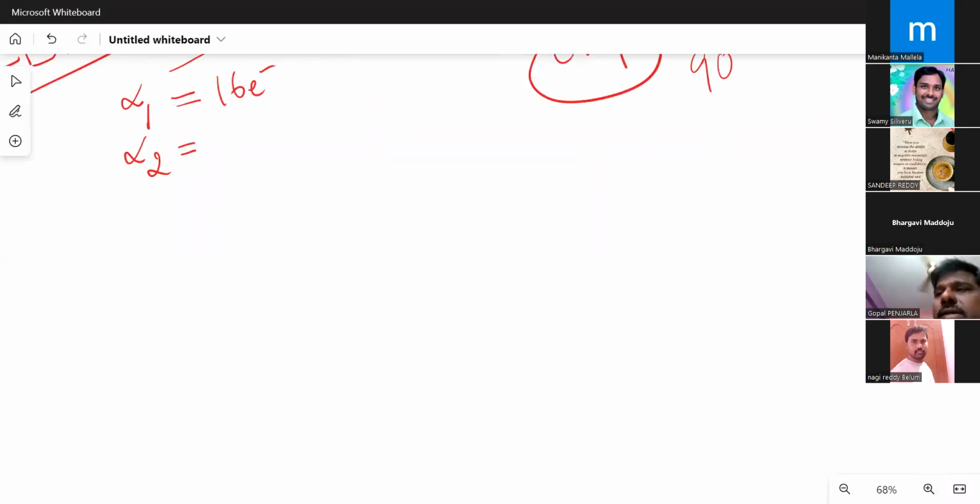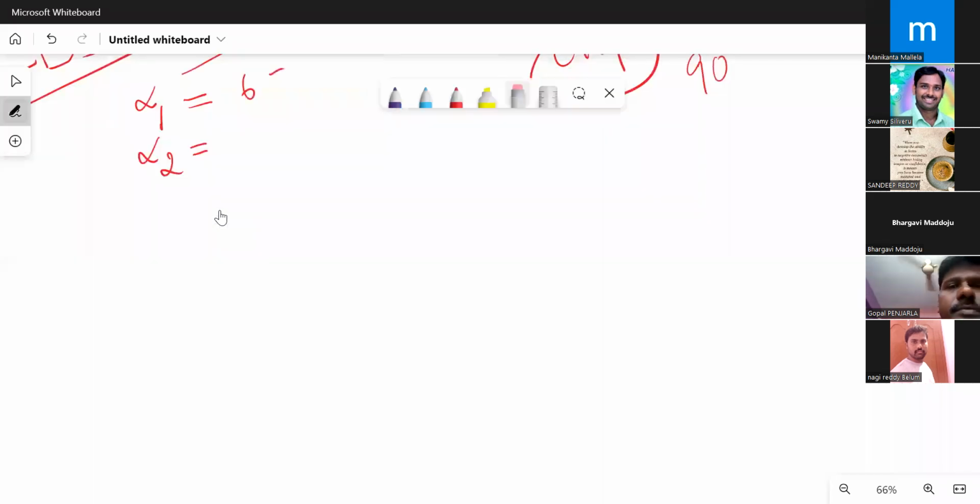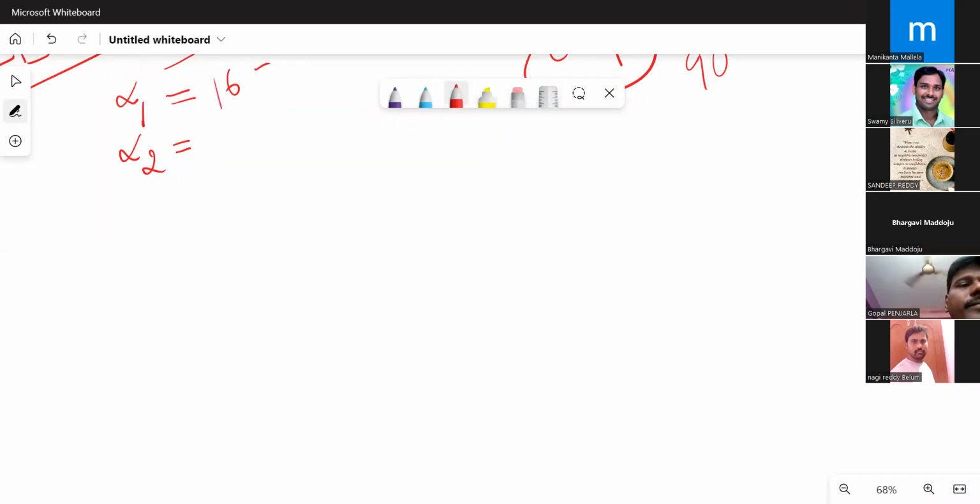Here we have got 16 valence electrons. So 16 electrons are there.